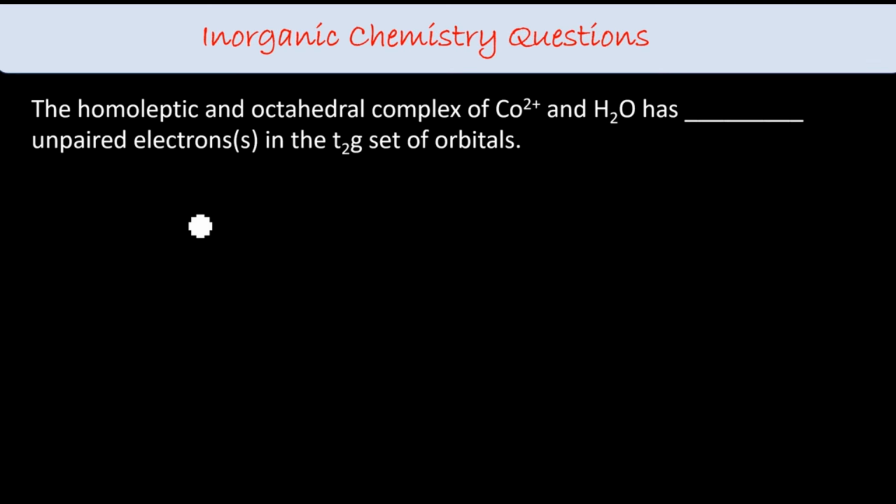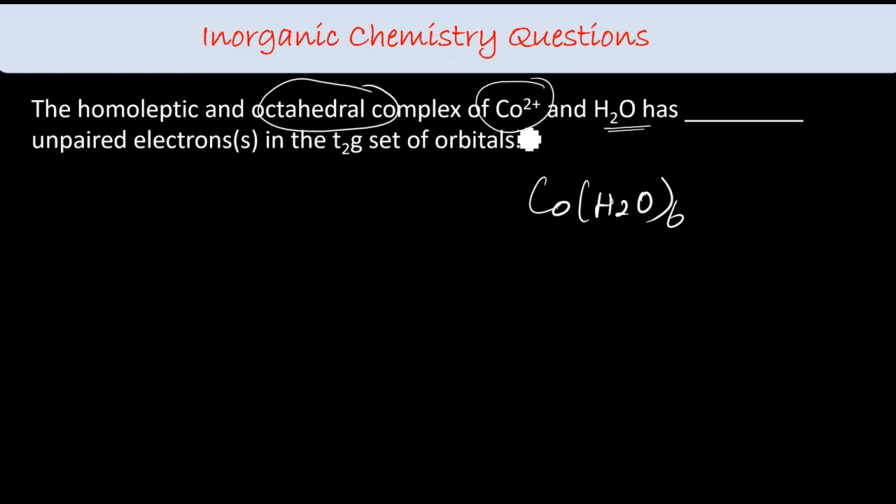The homoleptic and octahedral complex of cobalt 2 plus and H2O has dash unpaired electrons in the t2g set of orbitals. They mentioned that it is octahedral, ligand is H2O. So what is the complex? Co(H2O)6, that doesn't matter. I have cobalt 2 plus.